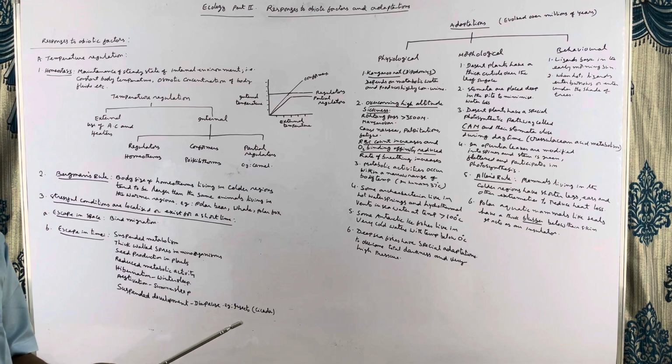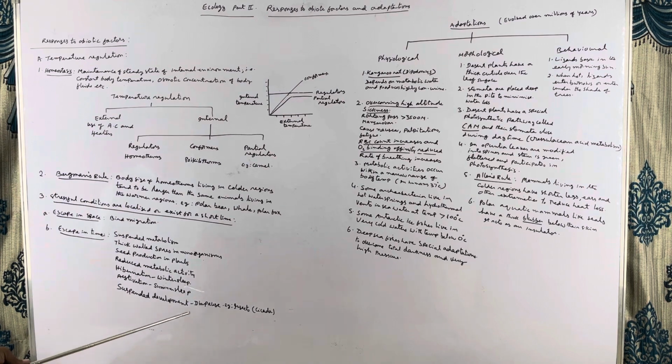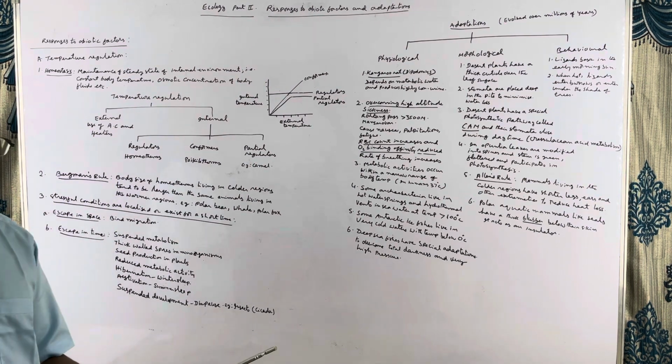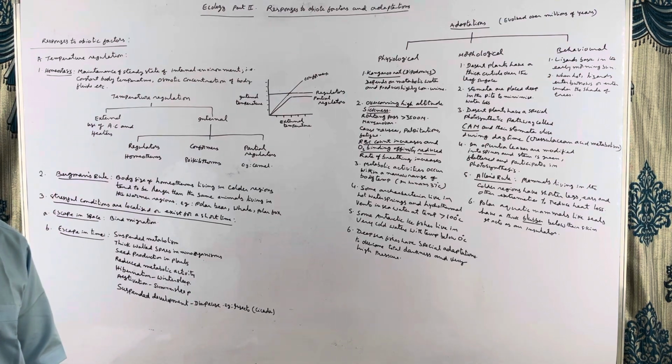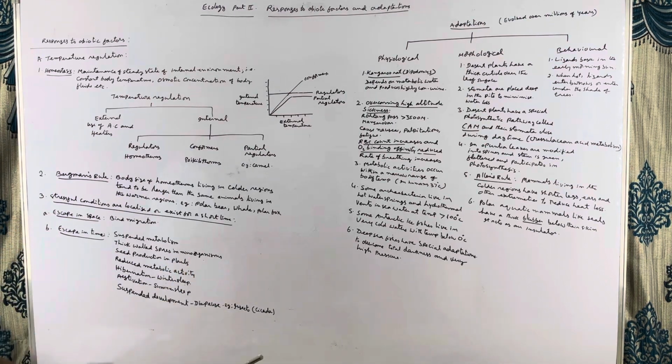So, the arrested stage is not the adult stage but the developmental stage. For example, the cicada, found in the USA, undergoes diapause for many years. So these are some of the responses to abiotic factors.